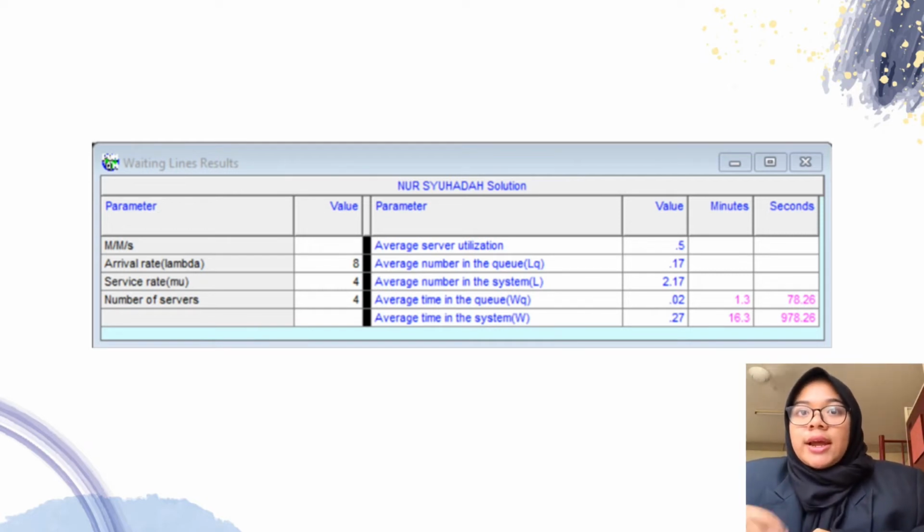As we can see, the average time in the queue is 0.13 hour or 7.6 minutes. So this does not achieve Marty's rule. So the barbershop needs to hire one more barber, which makes it equal to 5.